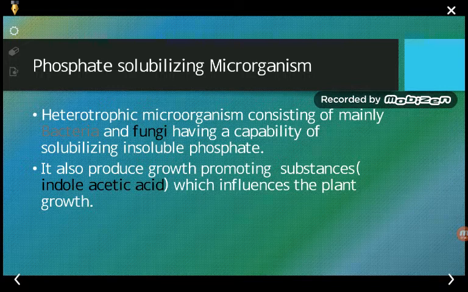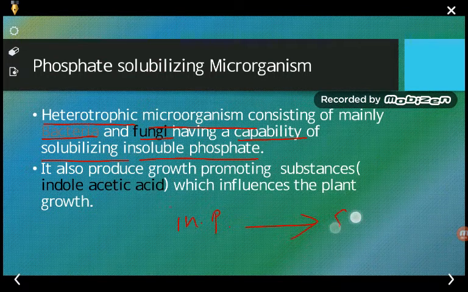So what are these organisms? So the heterotrophic microorganisms, these certain phosphate solubilizing microorganisms are heterotrophic microorganisms. They consist mainly of bacteria and fungi, and these bacteria and fungi have the capability of solubilizing the insoluble phosphate. ये बैक्टीरिया, ये फंजाई क्या करते हैं, जो इनसॉल्युबल फोस्फेट सॉइल में प्रेजेंट है, उसको कन्वर्ट करते हैं इनटू द सॉल्युबल फॉर्म,